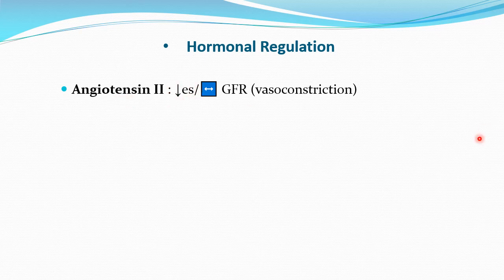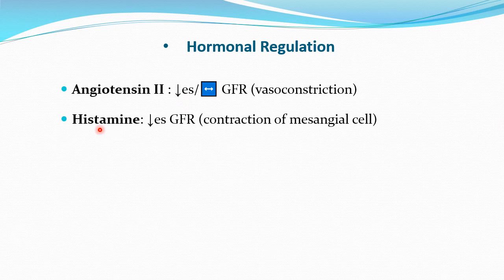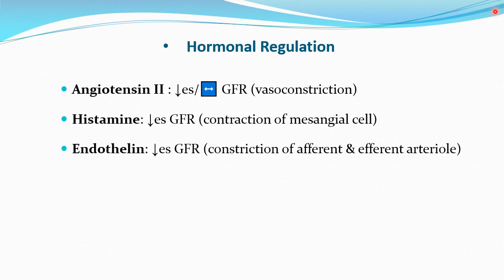So clear? Then the histamine. Though the histamine is not having a direct effect over the vessels, it will decrease the GFR by causing the contraction of the mesangial cells, that are extraglomerular mesangial cells. Then the endothelin is again a vasoconstrictor that is having a constrictor effect over both the afferent and the efferent arteriole, so it will decrease the GFR.